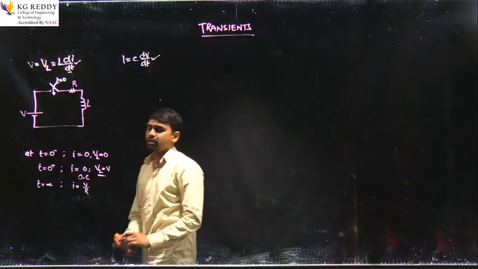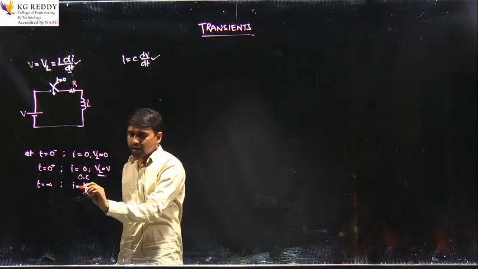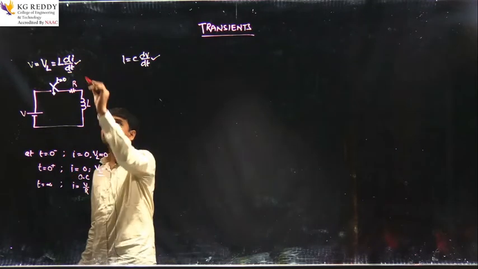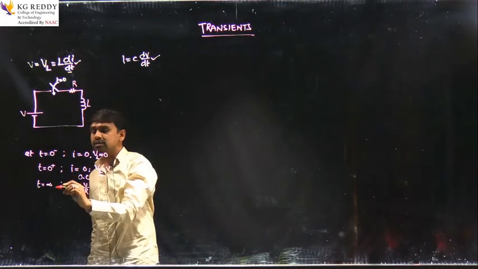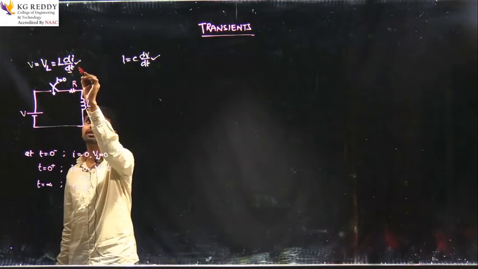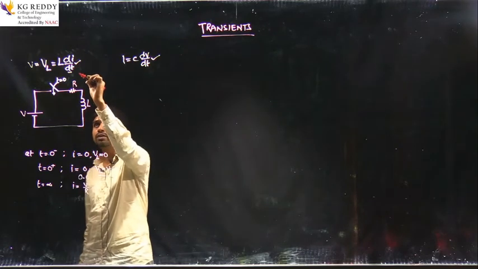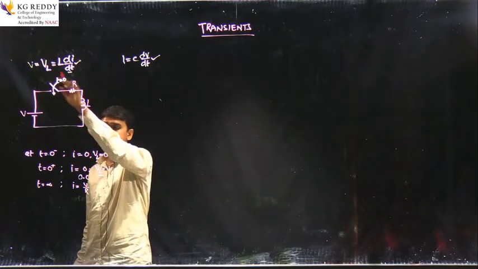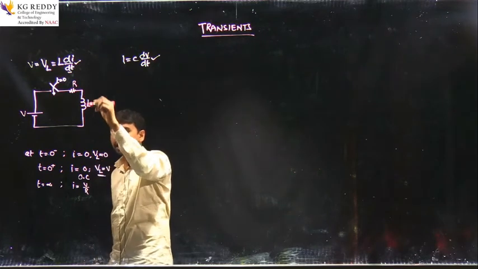because at t equal to infinite, the inductor acts as a short circuit here. If you substitute t equal to infinite here, something by infinite will be 0. V equal to 0 means the inductor will be a short circuit. Inductor acts as a short circuit.